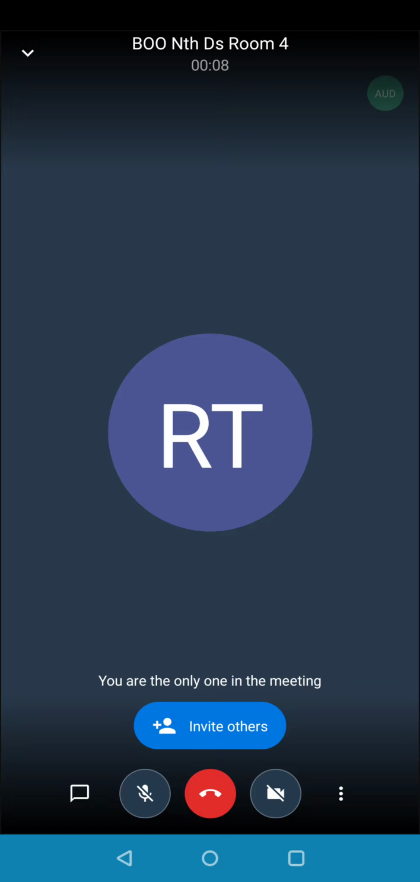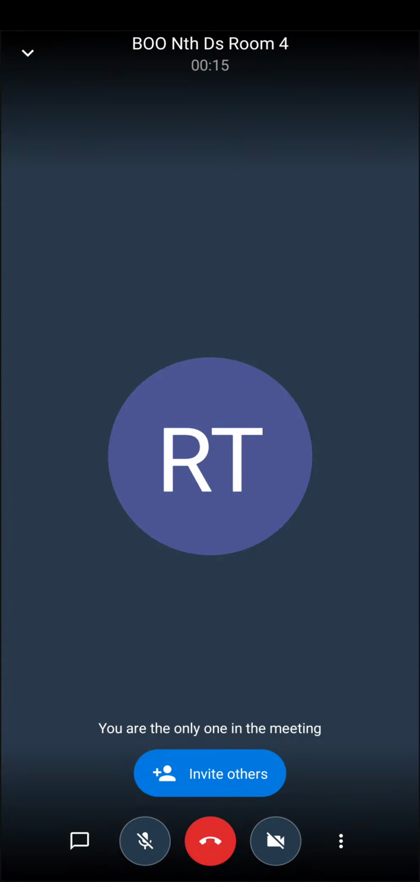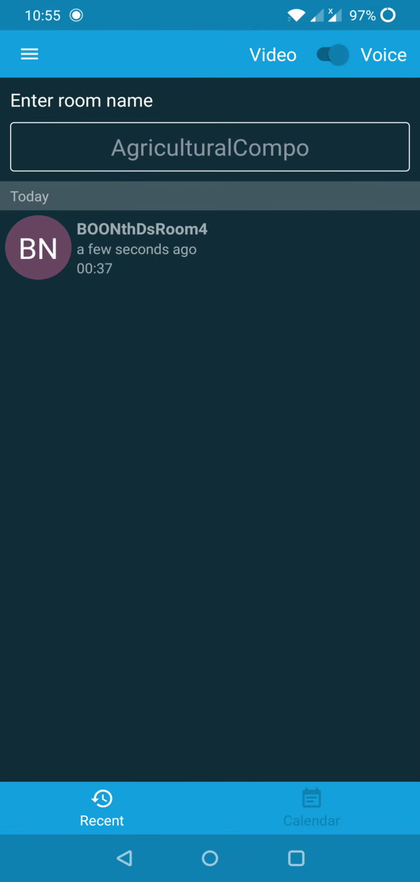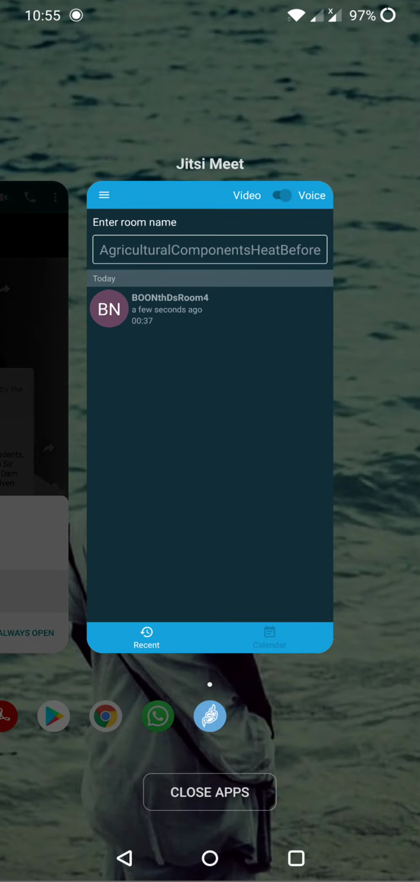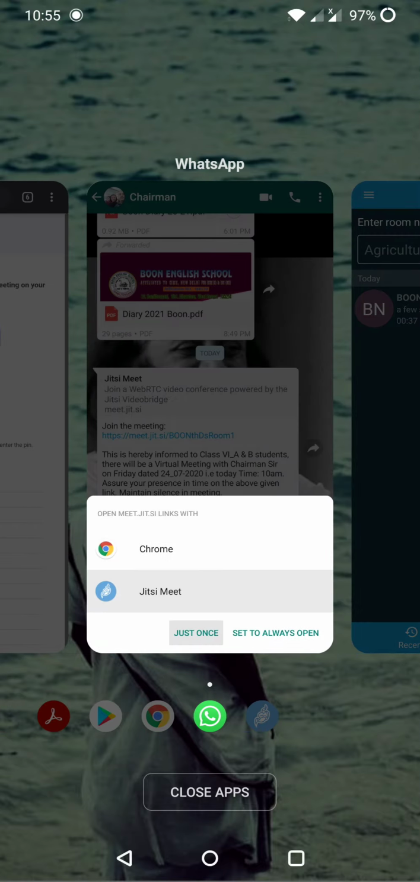I'll explain it once again. To the right of the hang up button, you have the video option. If you click it once, you can turn the video on and off. And to the left of the hang up button, you have the mute and unmute option. Clicking it, you can ask your doubt, and after your doubt is clarified, you may mute yourself again. And just as with any phone call, this red hang up button is to disconnect your meeting.